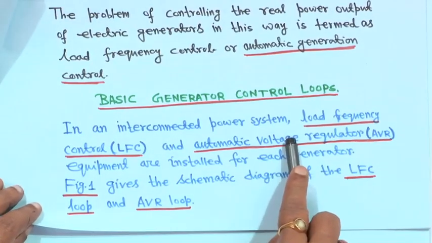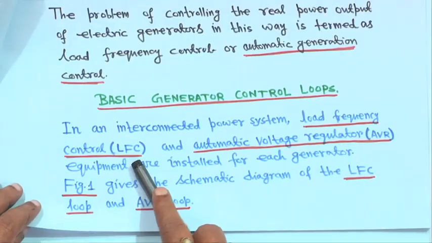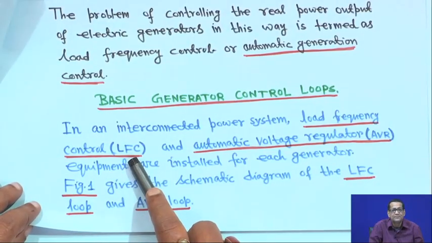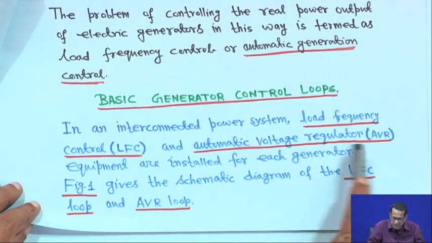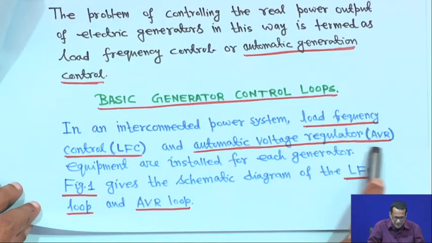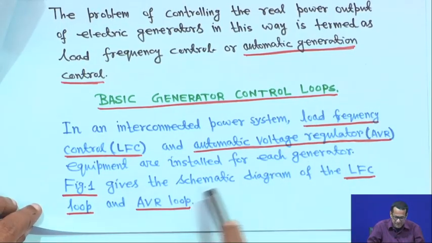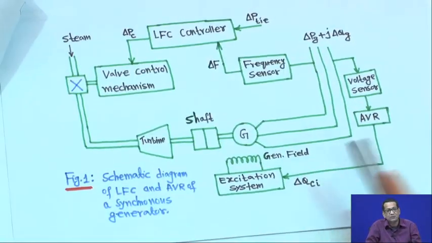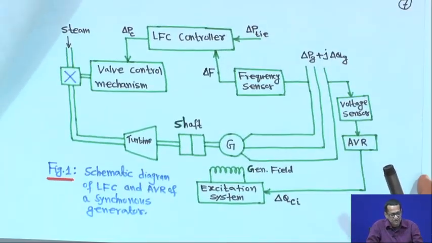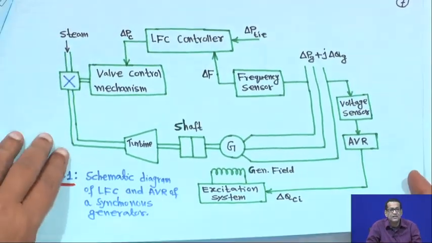Now, the second thing is the basic generator control loop. In an interconnected power system, load frequency control, LFC in short, or automatic voltage regulator, AVR, equipment are installed for each generator. Figure 1 gives a schematic diagram of the LFC loop and AVR loop. So, this is your figure 1.